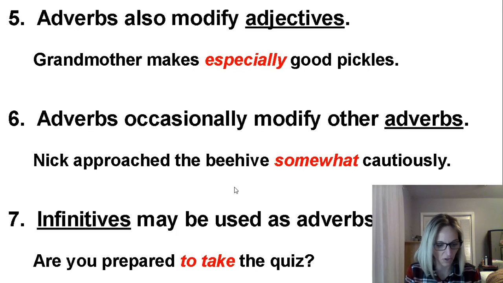The musical term fortissimo means the music should be very loud. What do you think the adverb is in this sentence? If you said very, you are correct. I will give you a hint. Most of the time, when you see the word very, it is going to be an adverb because it usually will be describing an adjective. When you see the word very, you can think adverb, okay?